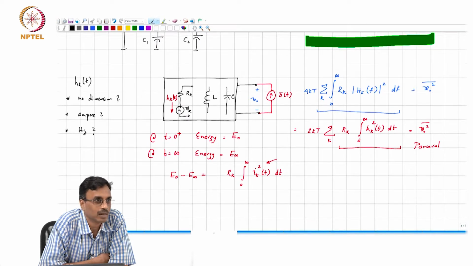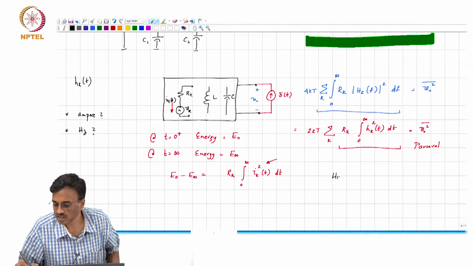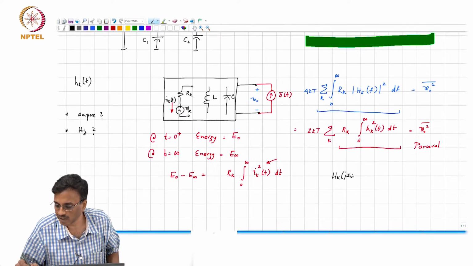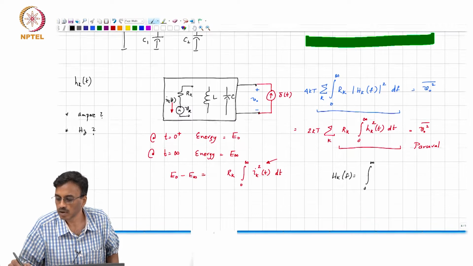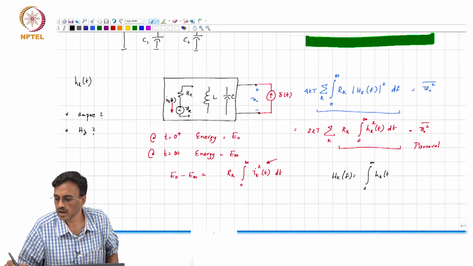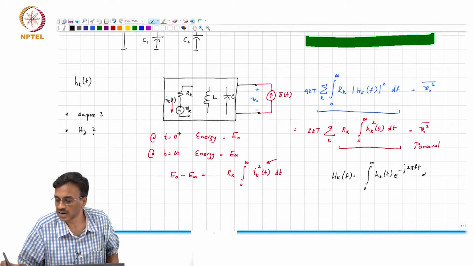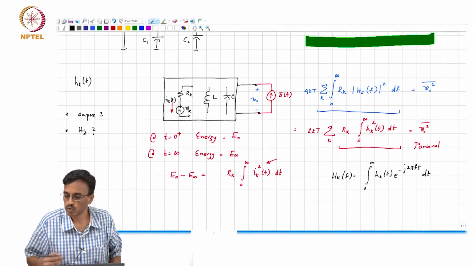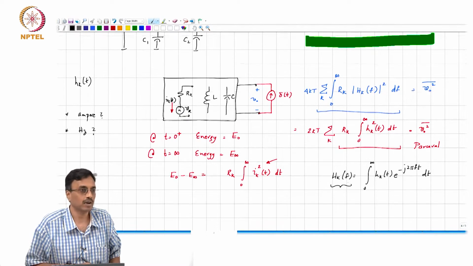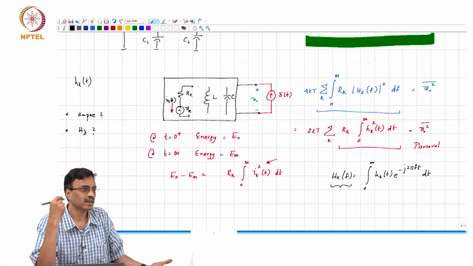Come on, people. Can we decide? Hk of j2 pi f, or hk of f, is nothing but the Fourier transform of hk of t, e to the minus j2 pi f t dt. All right. So, what are the dimensions of hk of f? It's a gain.